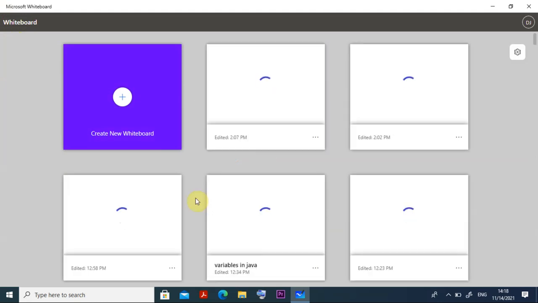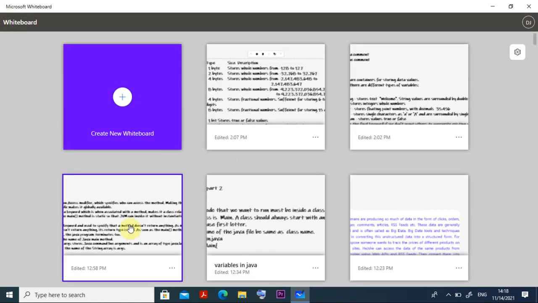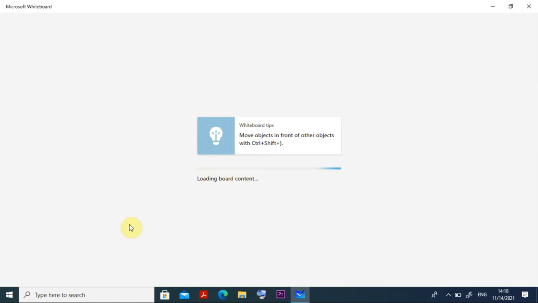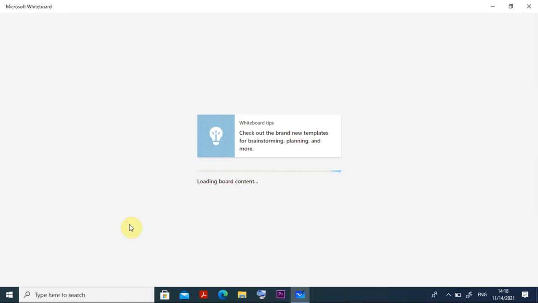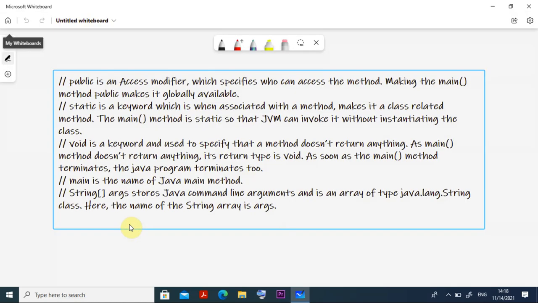Then we go to the other part. Inside a program, we find so many things: public, static, void, main. So many things come there. What is the meaning of that and why? Before that, we should very carefully understand all the things: public, static, void, main, String args, all the things we put there.